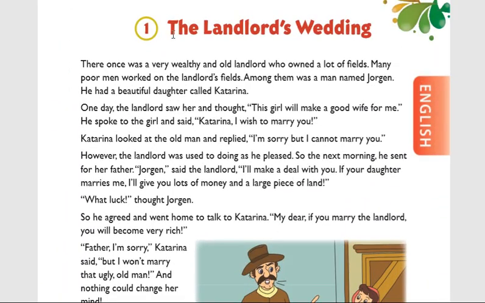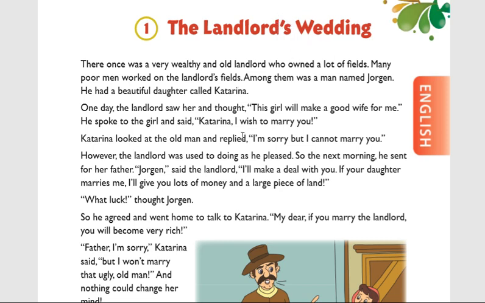Anyway, the title is The Landlord's Wedding. Here, apostrophe S. How do you pronounce this? Apostrophe. What does apostrophe mean? Apostrophe means it is belonging. Actually, The Landlord's Wedding we can call the wedding of the landlord. So this one we call apostrophe S.